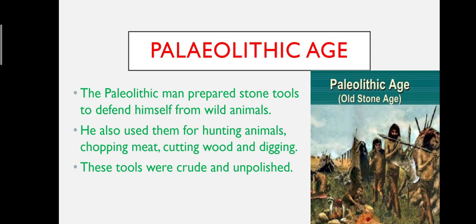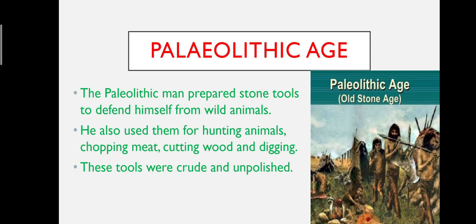The man of this period was a food hunter and gatherer because he did not know how to produce food. He moved from one place to another in search of food. The greatest achievement of man during this period was when he accidentally discovered fire by rubbing stones against each other.